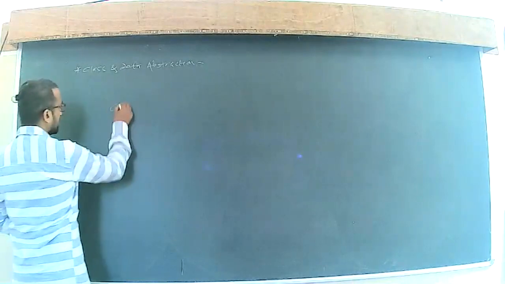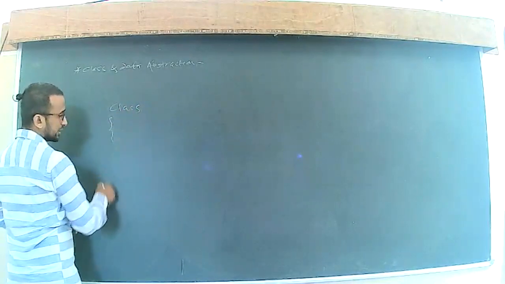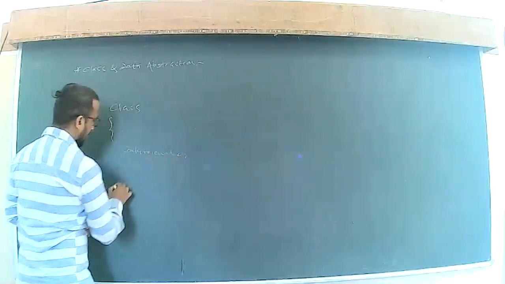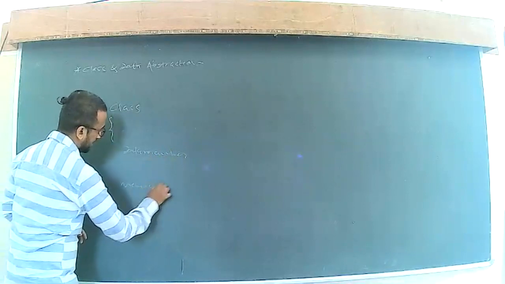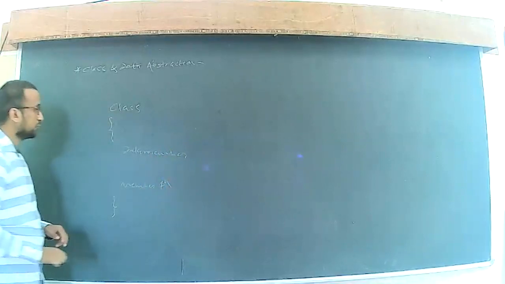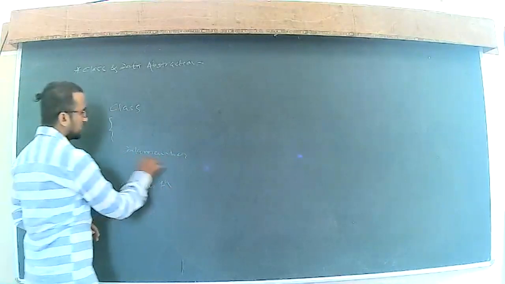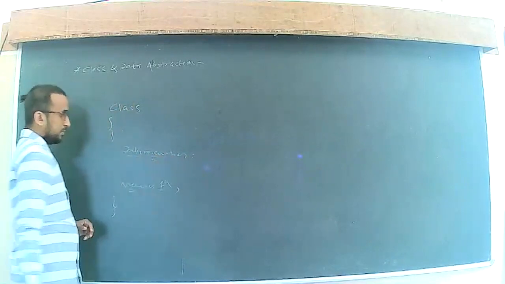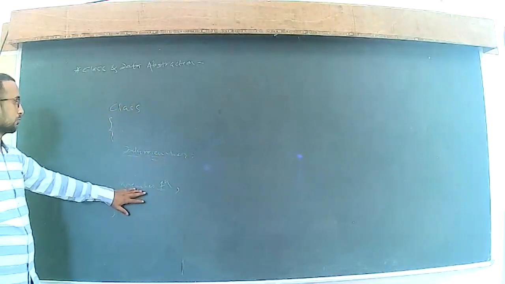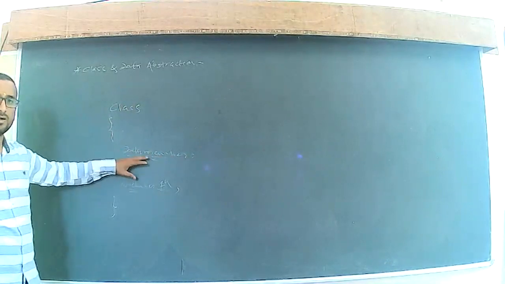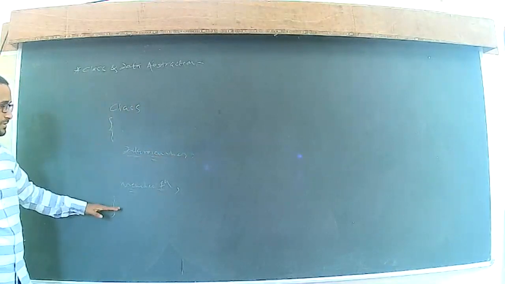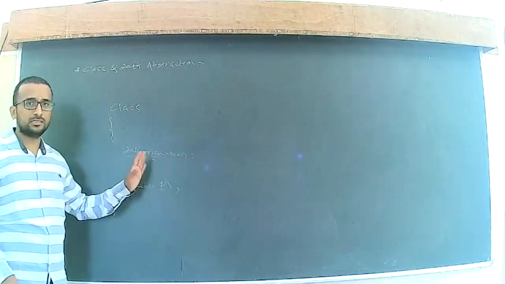So simply, a class is nothing but a collection of data members and member functions, and then we close our class. These member functions are going to operate on the data members that we have defined in the same class. This is our class that we have already discussed in previous lectures.